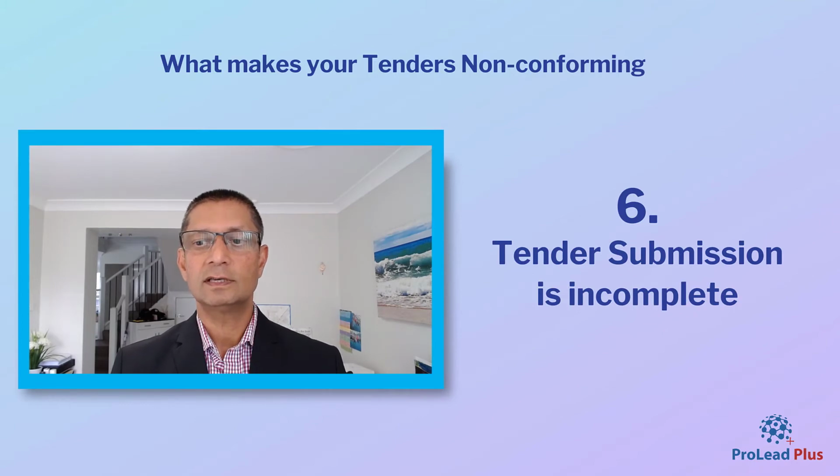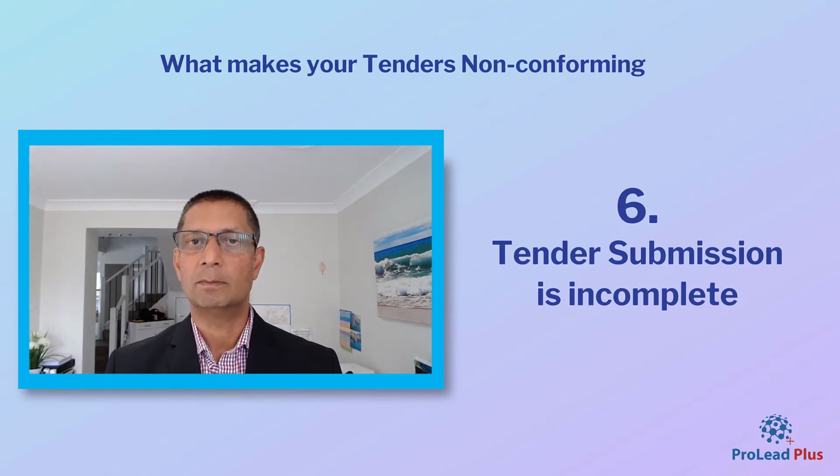And the next one is tender submission is incomplete. It goes without saying that if your tenders are not complete, then it'll be regarded as non-conforming. If you miss out on minor details, that's fine. That's not such a huge problem for councils to evaluate those tenders, and perhaps they won't be regarded as non-conforming.